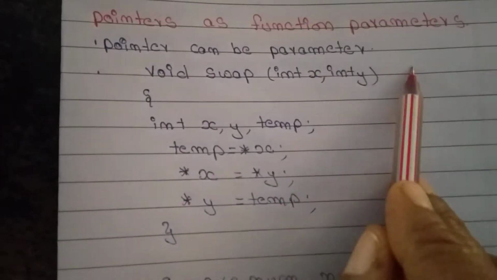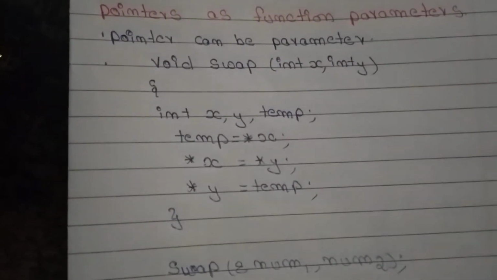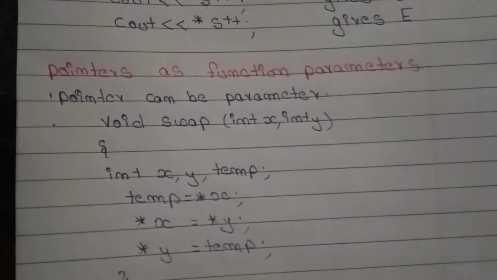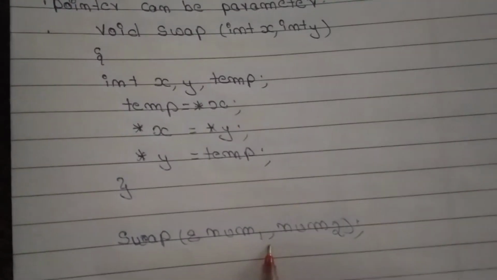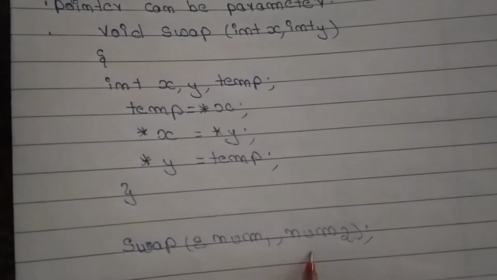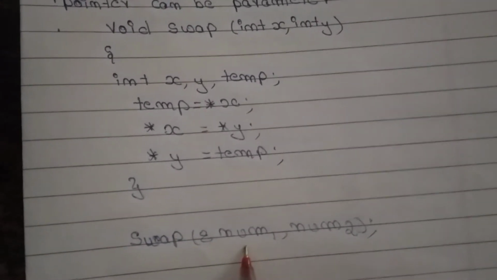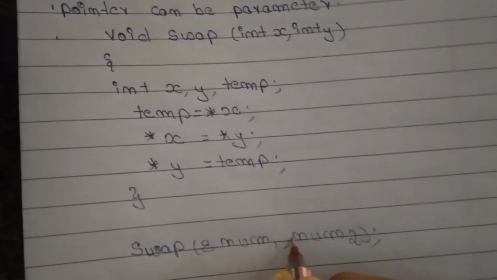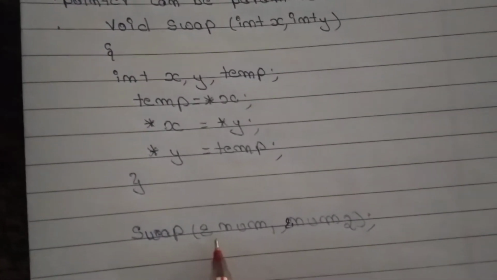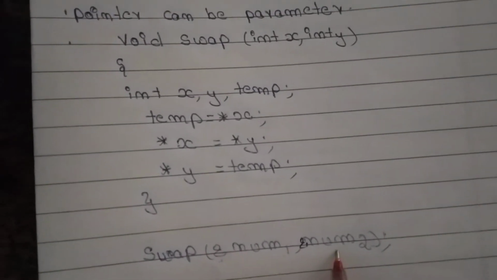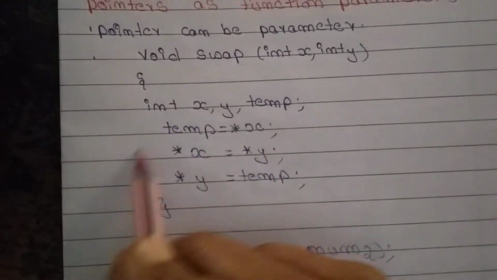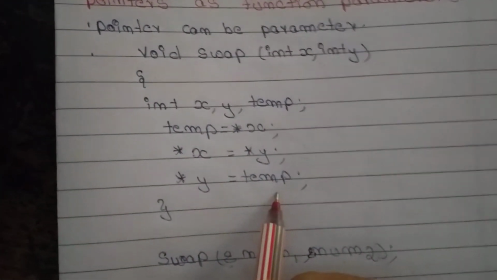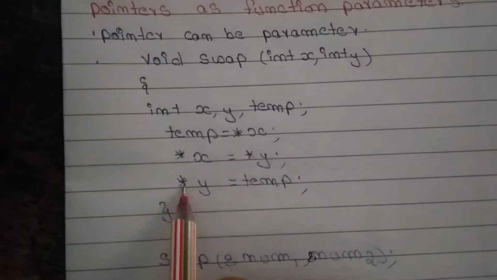Pointer as function arguments. Every function will take arguments, but now we are passing pointers. Swap num1 comma num2. Generally we will tell num1 comma num2, but here we are telling ampersand. Ampersand means address. First year you know how we wrote this code, whereas with pointer you are writing asterisk.